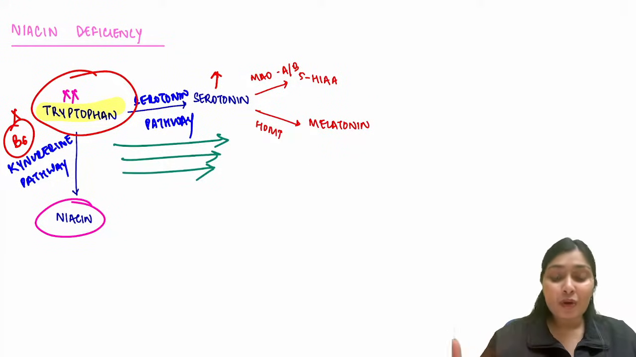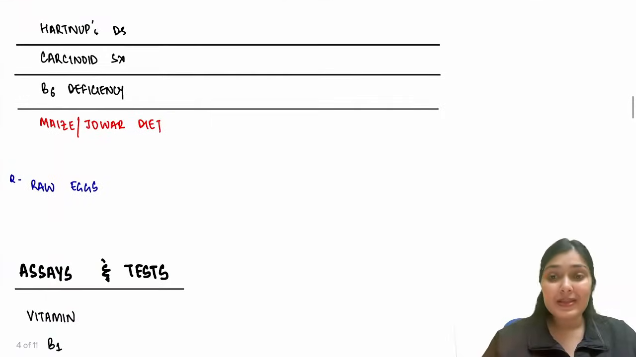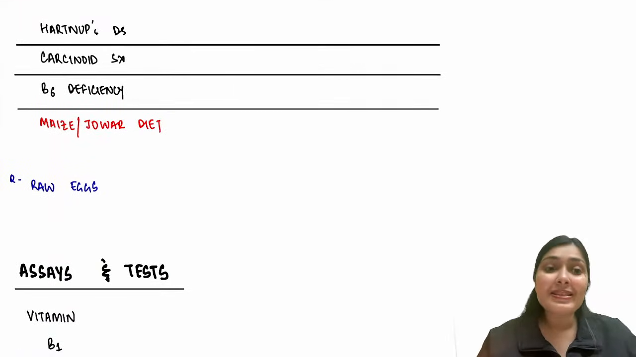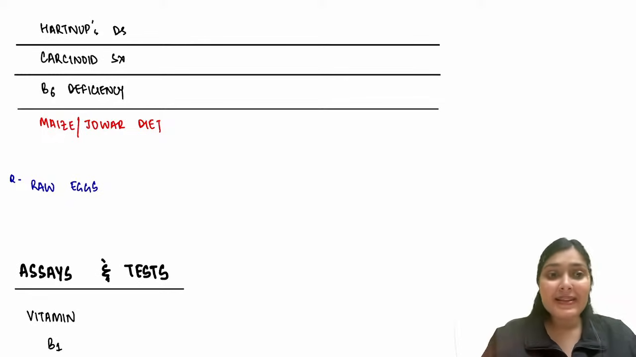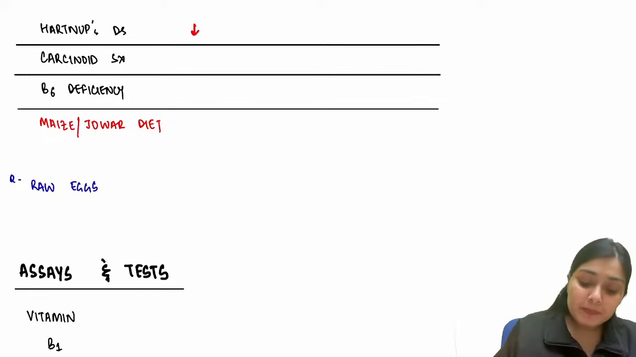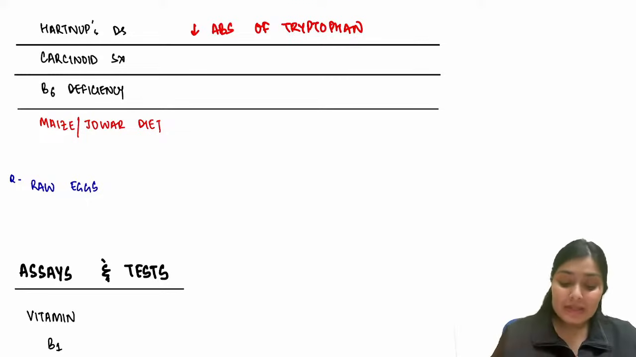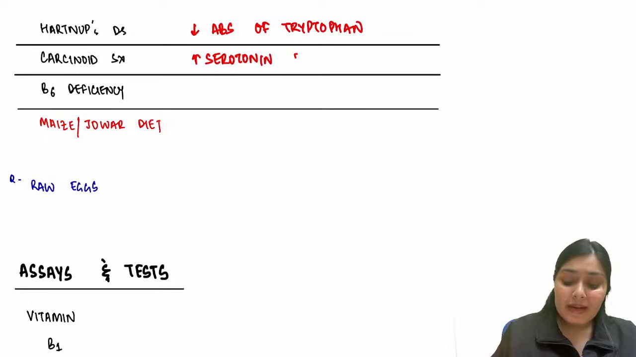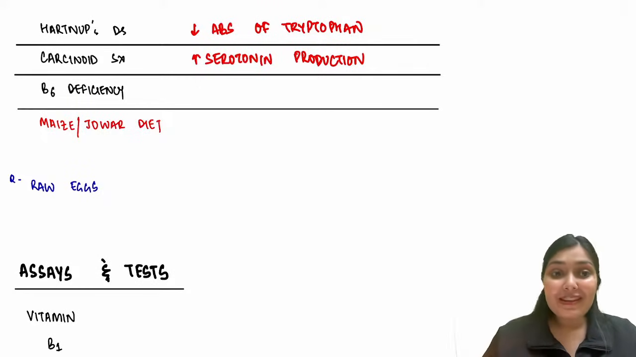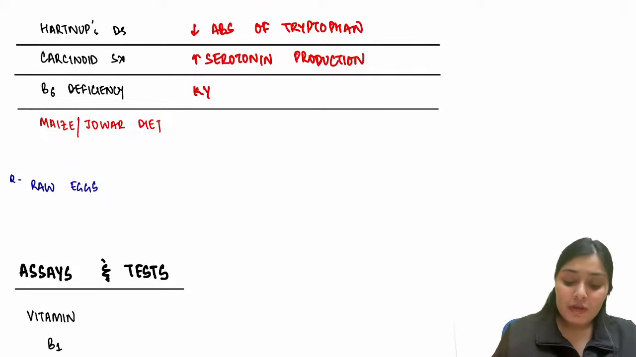So let us discuss all of these scenarios. First is Hartnup's disease. What happens in Hartnup's disease? There is decreased absorption of tryptophan. So if tryptophan is less, niacin would be less. So remember, in Hartnup's, there is decreased absorption of tryptophan. What about carcinoid? In carcinoid syndrome, we all know there is excess serotonin. So because of that excess serotonin production, niacin production is decreased. Then we have B6 deficiency, and because of that, my kynurenine pathway will be defective.